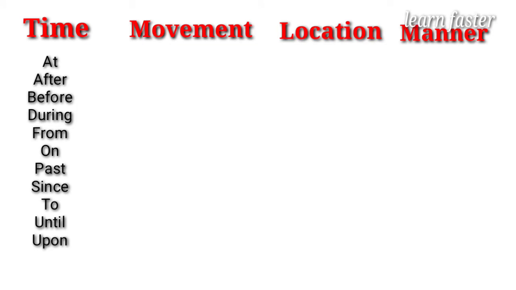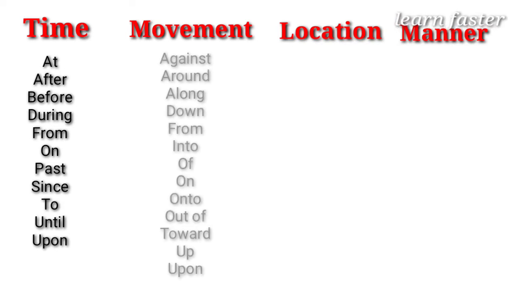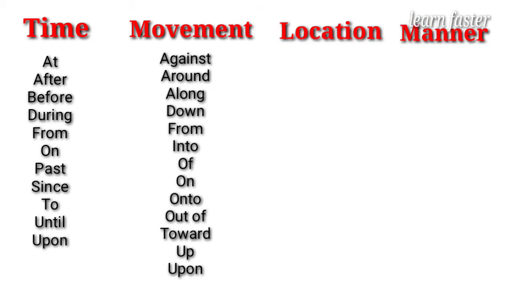Now we can separate preposition in 4 categories. We have time, moment, location, manner. In the time we include at, after, before, during, from, on, past, since, to, until, upon. In the moment we include against, around, along, down, from, into, off, on, onto, out of, towards, up, upon.